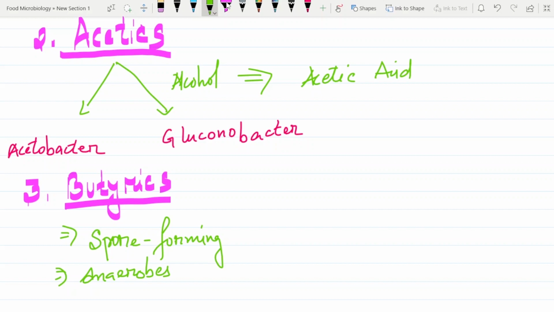And the most important genus of butyrics is Clostridium. Butyrics are spore forming bacteria, they are anaerobes, and the most important genus of butyrics is Clostridium. Simple as that.